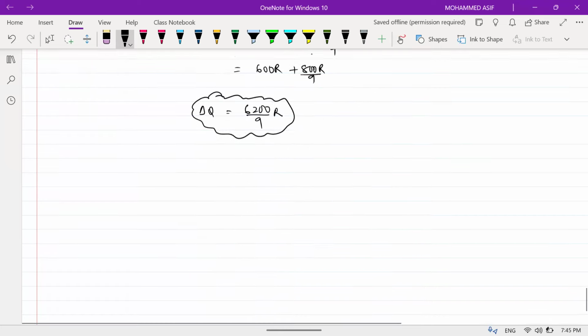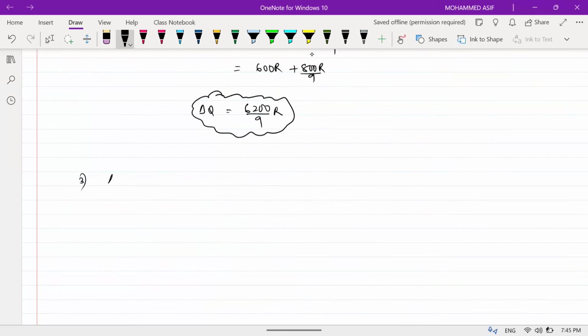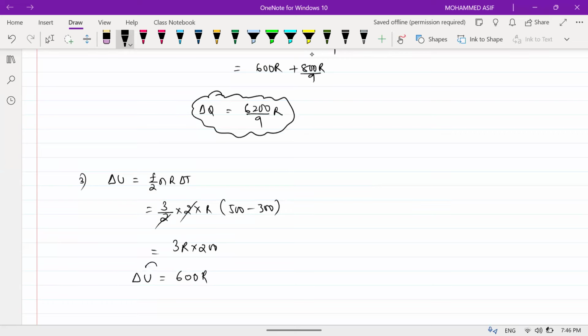Okay, can anyone tell me the internal energy, beta? Third question, what is being asked is internal energy. Internal energy formula: f by 2 nR into delta T. So number of degrees of freedom 3 divided by 2, monatomic gas, right? Number of degrees of freedom is 3 by 2. Number of moles is 2 into R. Temperature is 500 minus 300, that is given in the problem. This 2 will get cancelled. So this will be equal to 3R into 200. So the answer will be 600 into R, that is your internal energy. Am I clear?